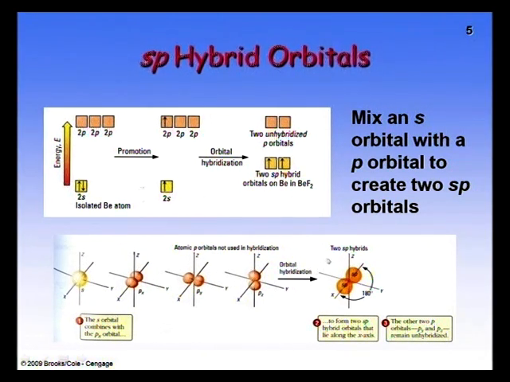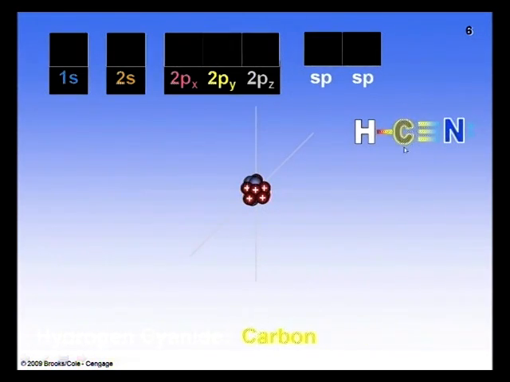Let us see what is going on in this hybridization process. Central atom carbon, atomic number 6, electron configuration 1s2, 2s2, 2p2. These blue spheres indicate the 1s orbital.